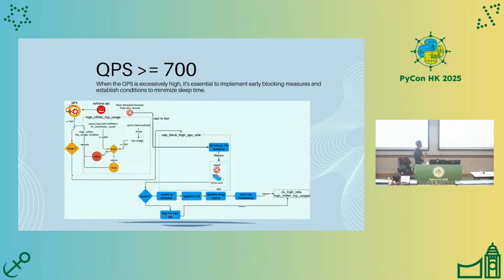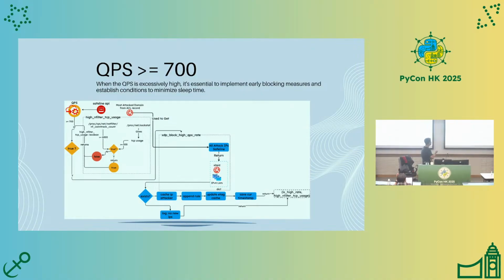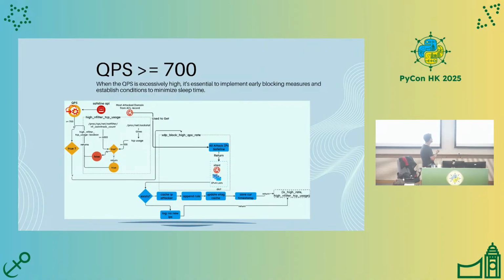If it is higher than 700, then I also need to check the netfilter conntrack count and the TCP usage from /proc/net/sockstat. If this part is higher than or equal to 6,000, and if this part is higher than or equal to 500, then it will return true, and it will be combined with an OR condition in this part.